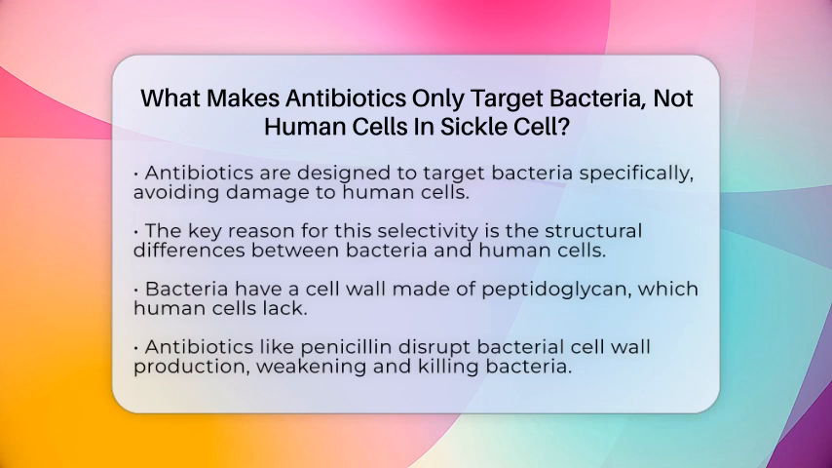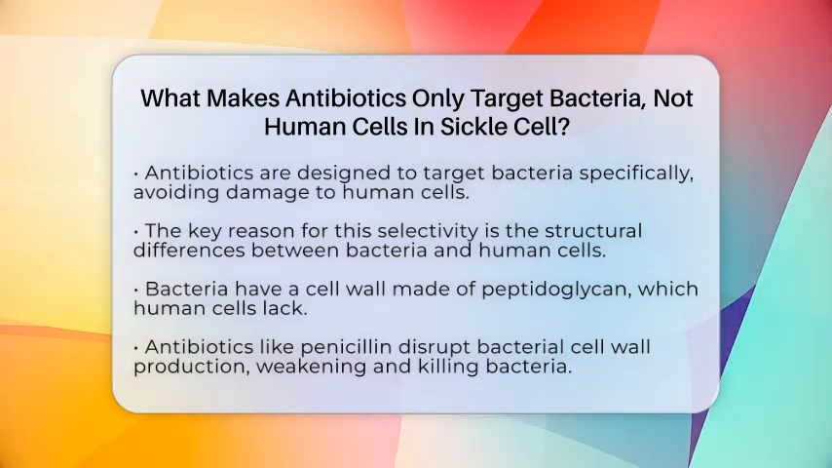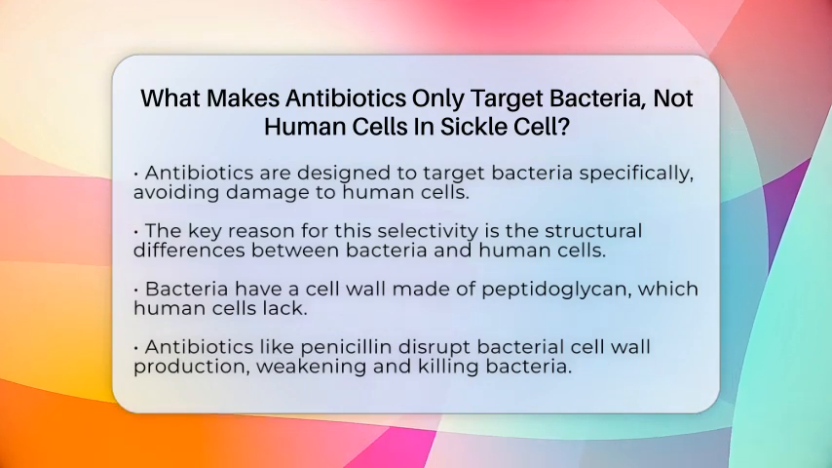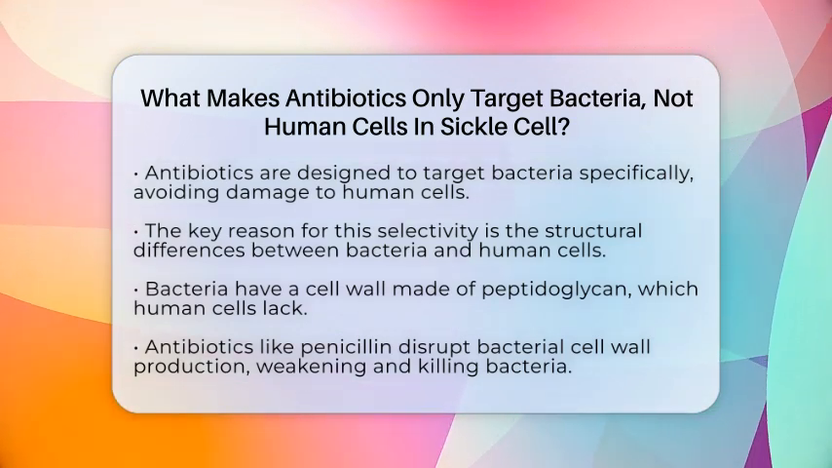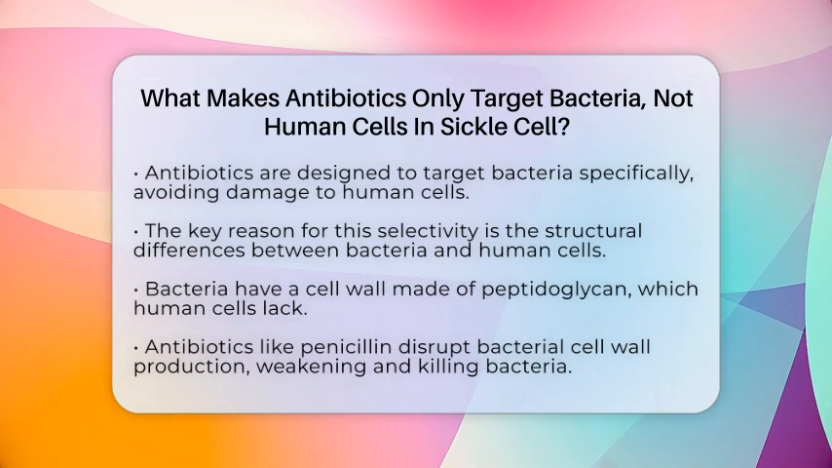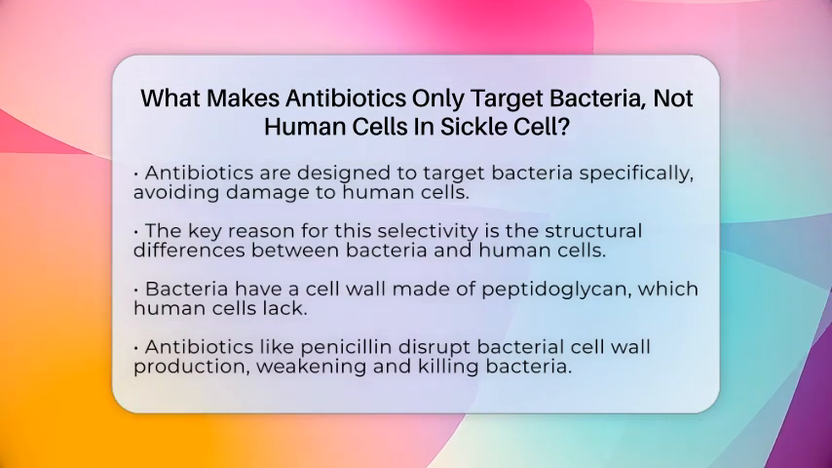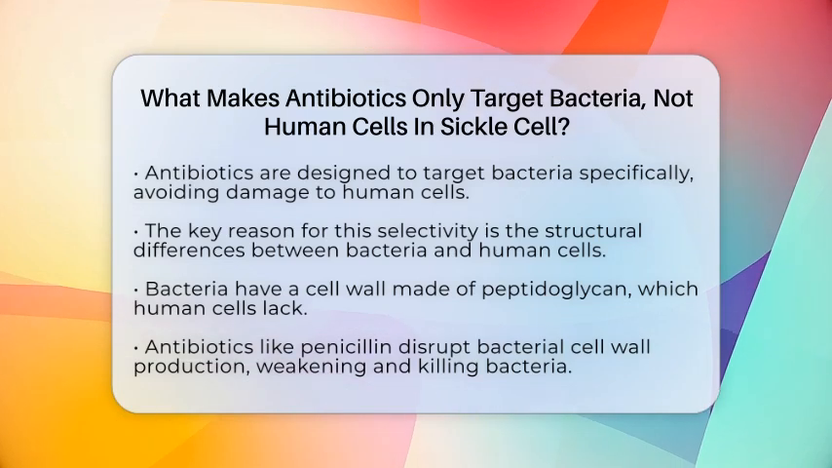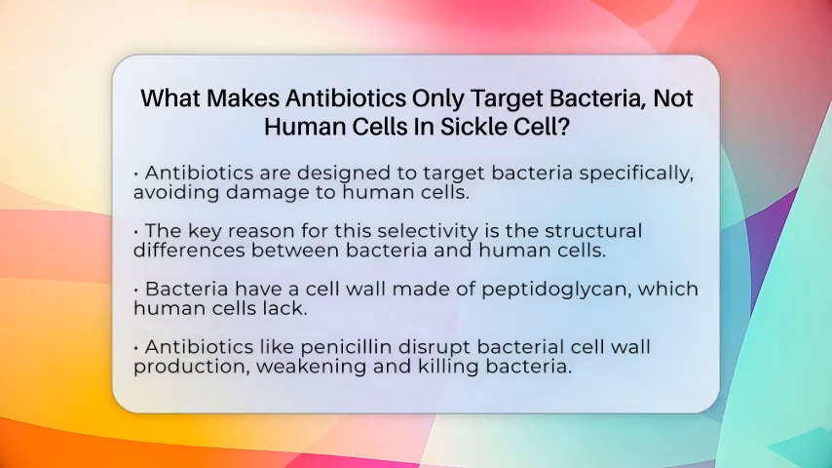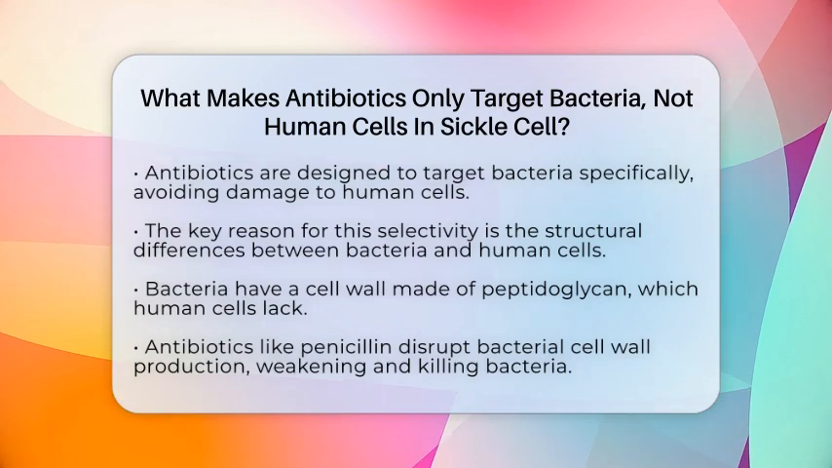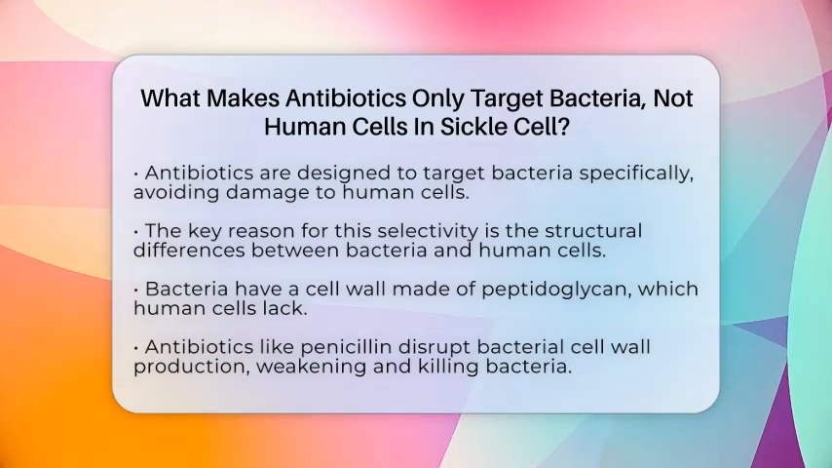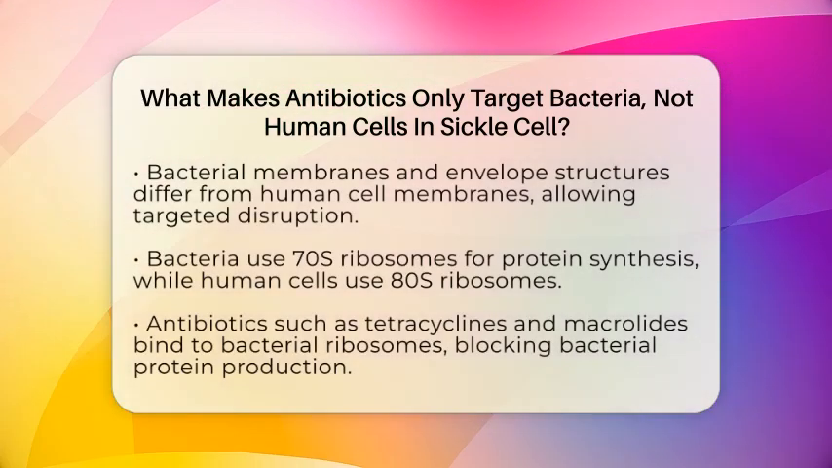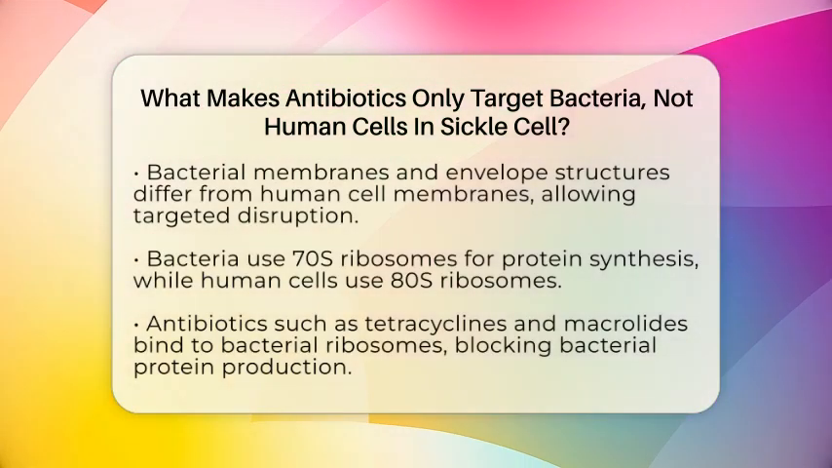The main reason antibiotics target bacteria and not human cells lies in the fundamental differences between the two. Bacteria have unique cell structures that human cells do not. For example, bacteria have a cell wall made of peptidoglycan, a substance human cells lack entirely. Antibiotics like penicillin and other beta-lactams interfere with the production of this cell wall, causing the bacteria to weaken and eventually die. Since human cells do not have cell walls, these antibiotics do not affect them.